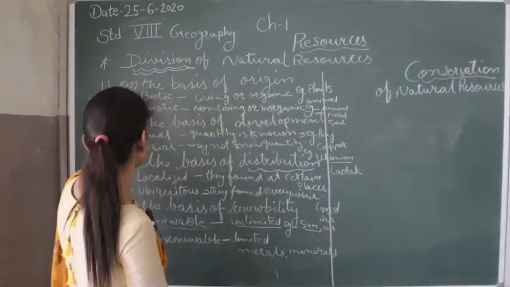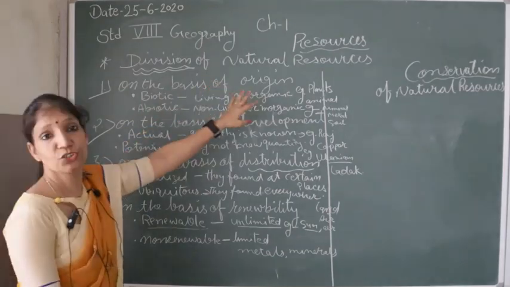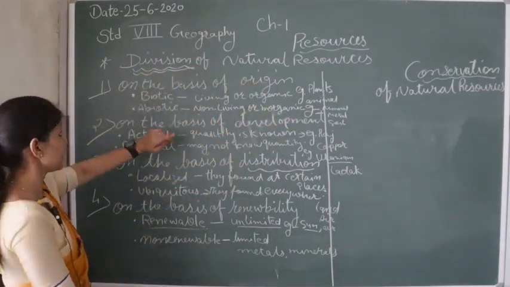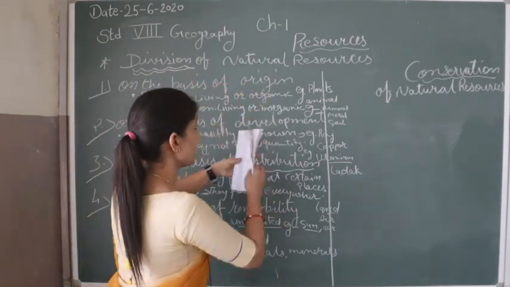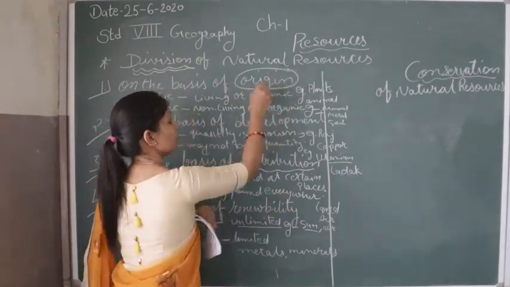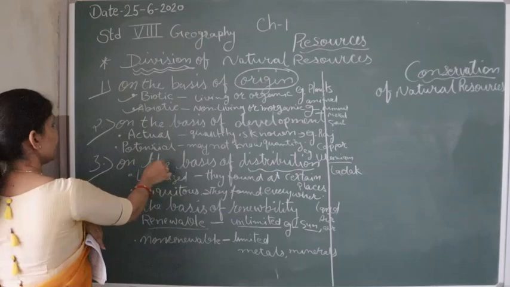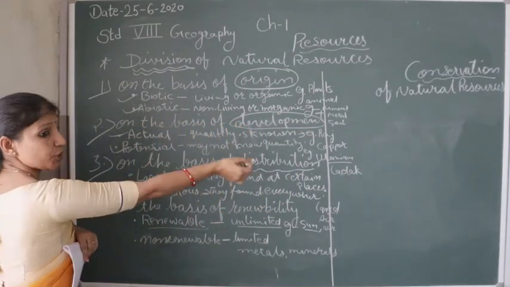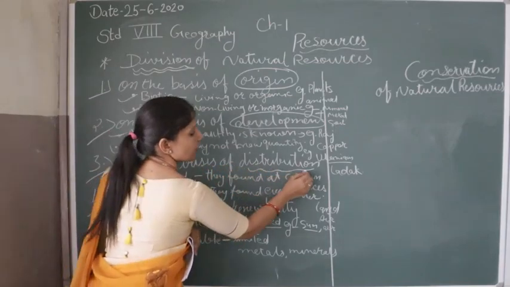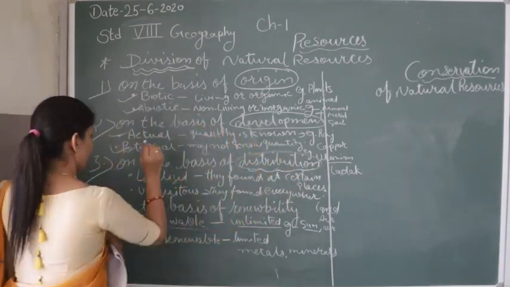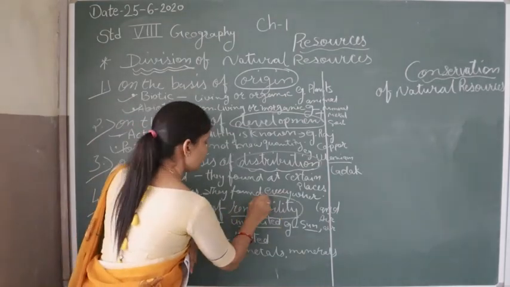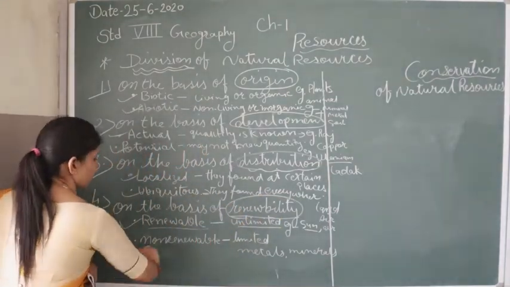Under this topic, there are 4 categories for our natural resources. The division of natural resources is in 4 categories. First is on the basis of their origin, where there are 2 categories. On the basis of their development, again 2: actual and potential. On the basis of distribution, there are localized and ubiquitous. And on the basis of renewability, renewable and non-renewable.